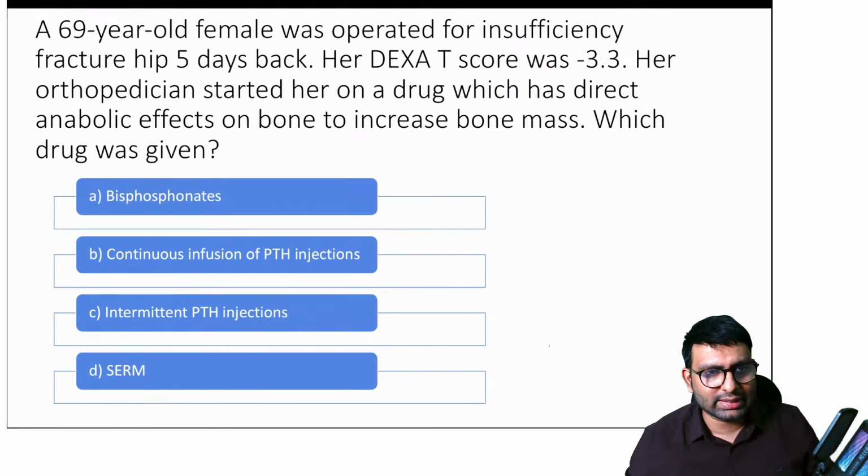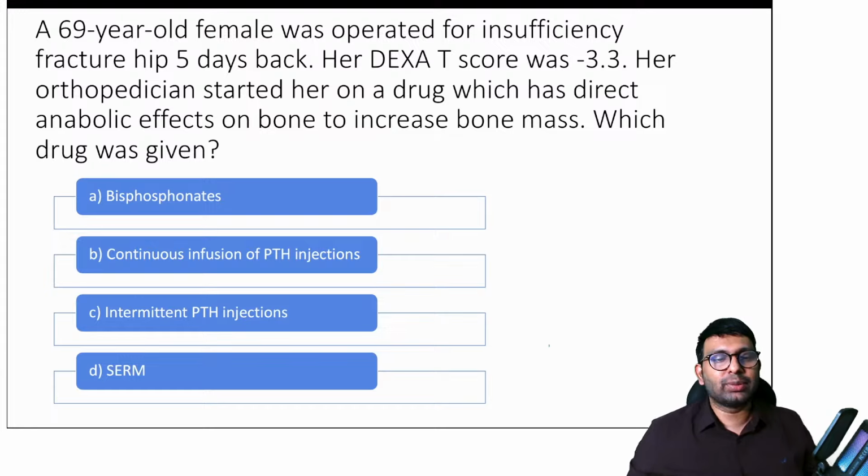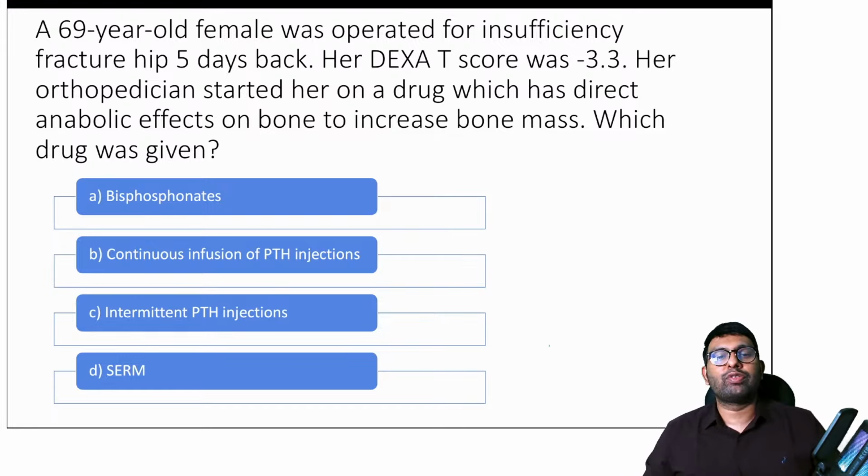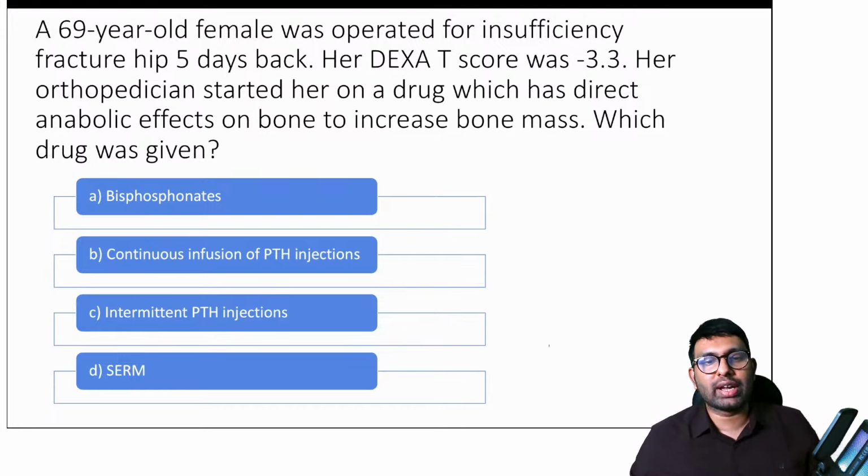Now coming to, I think this is the last question of this session. A 69-year-old female operated for insufficiency fracture of hip 5 days back. DEXA score is minus 3.3. Her orthopedician started her on a drug which has a direct anabolic effect on bone to increase bone mass. Which drug was given? Was it bisphosphonates? Was it continuous infusion of parathyroid hormone? Was it intermittent parathyroid injections? Or was it selective estrogen receptor modulators?